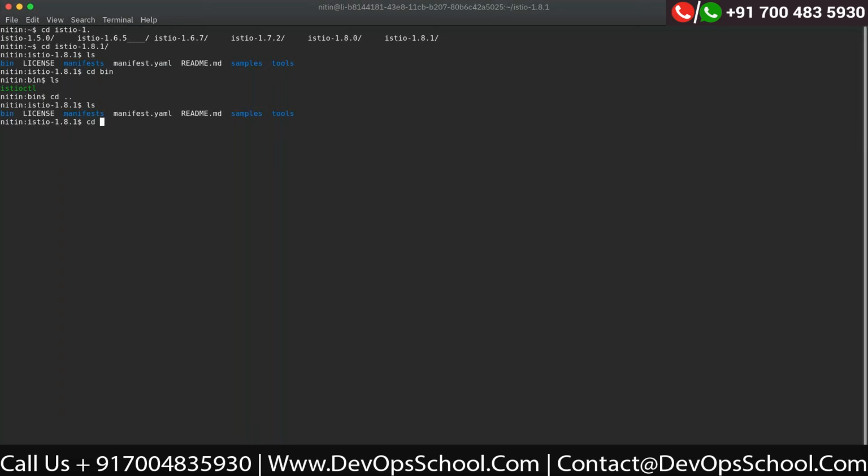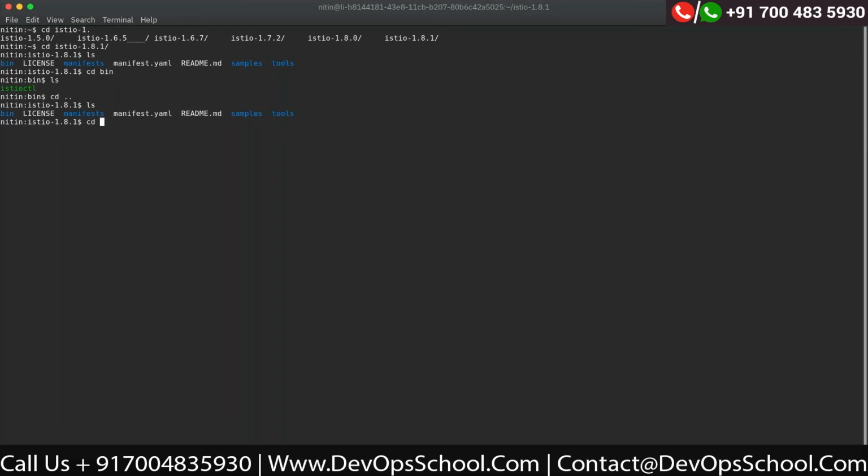Now if you install Istio, you only get Istio discovery, containing your Citadel, Pilot, and Galley, and then you will have ingress and egress. So you'll find only these three pods. You will not find Kiali or Prometheus.